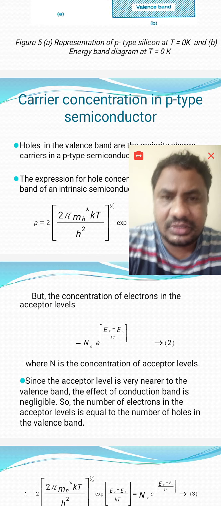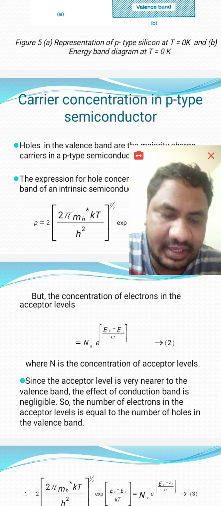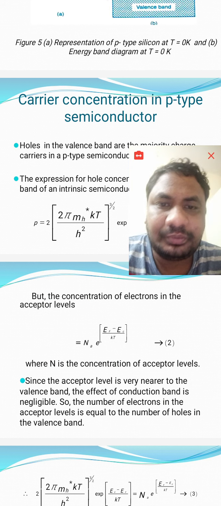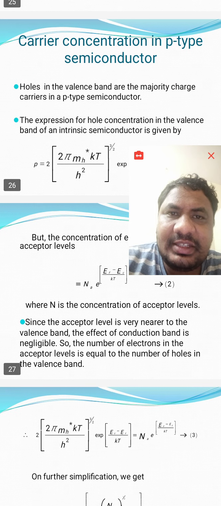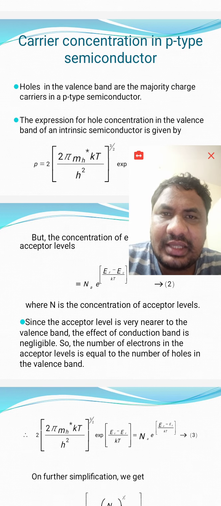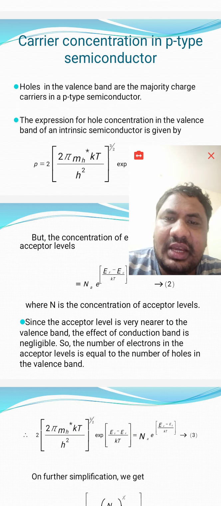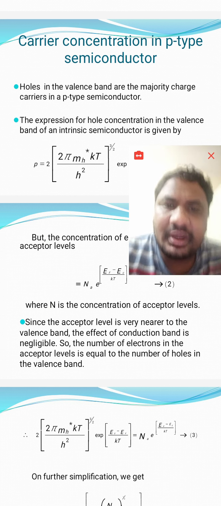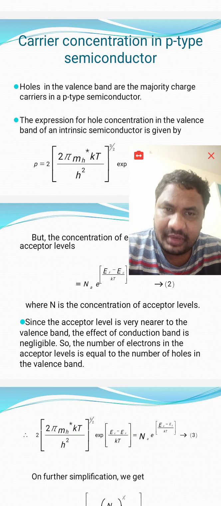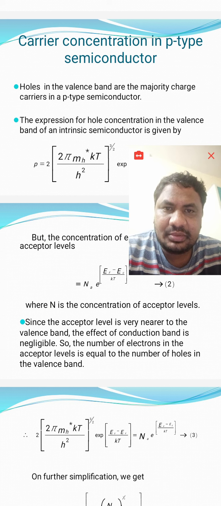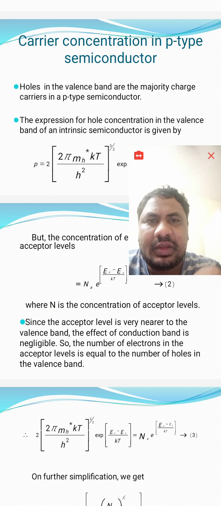Carrier concentration is the number of carriers per unit volume. Here holes in the valency band are the majority charge carriers. That's why we take the expression for holes, then equate it to the number of ionized atoms in the acceptor level. Then we can find the Fermi level, and again substitute that Fermi level. We will see how it happens.